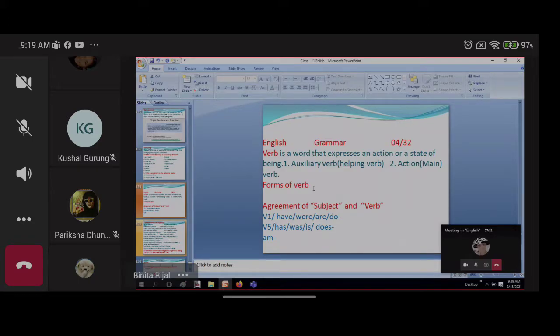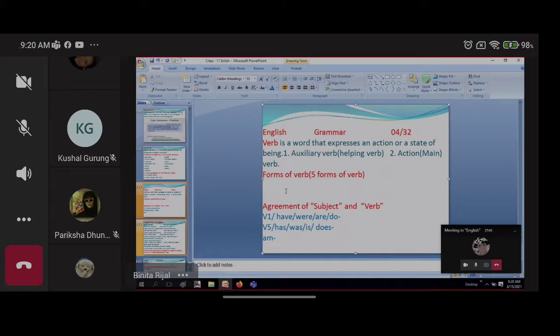Do you know how many forms of the verb there are? Five. Yes, thank you so much. Whatever you tell me, I am going to write it down. These are the 5 forms of the verb. I told you I am also a learner, and today I am going to learn from you. If there are 5 forms of the verb, please tell me what they are. Verb 1, Verb 2, Verb 3, Verb 4, Verb 5. Yes, obviously.